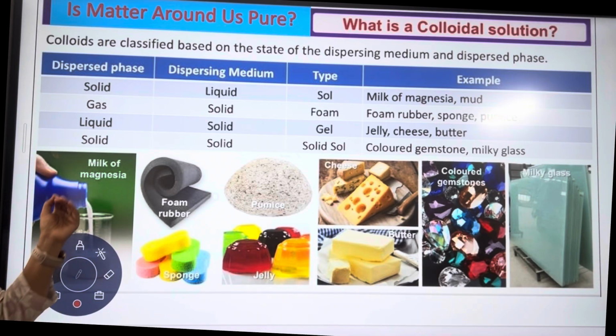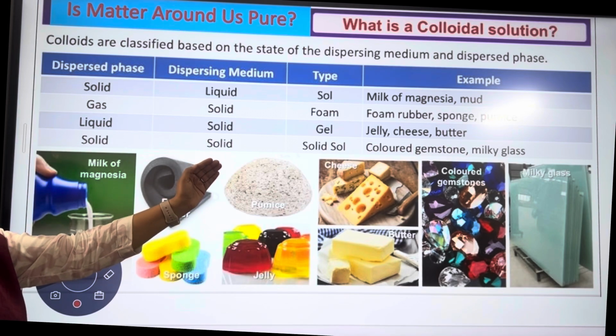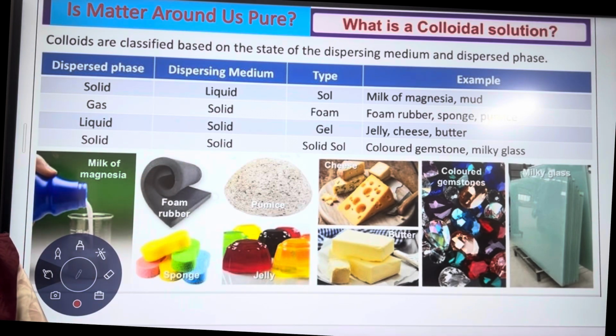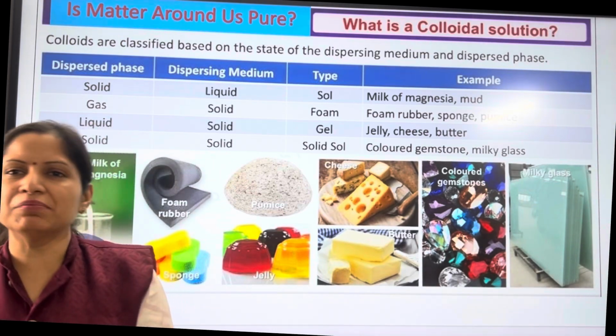Next, the dispersed phase is also solid, the dispersed medium is also solid, and the type of colloid is called solid sol. Examples include colored gemstone and milky glass.